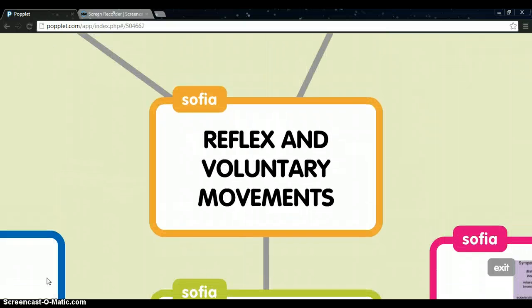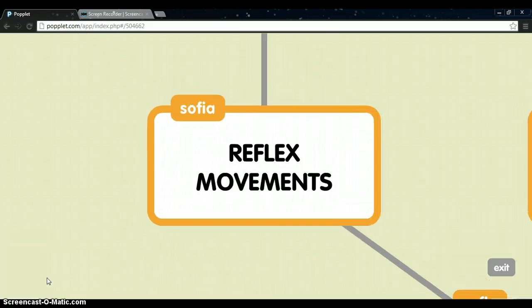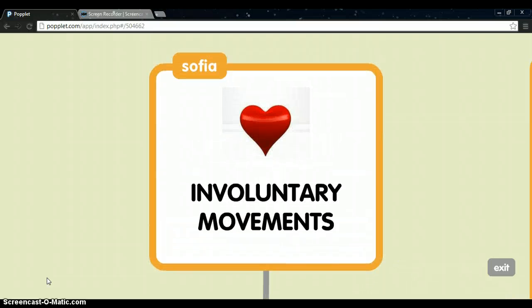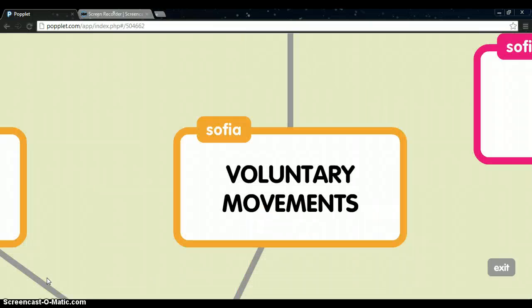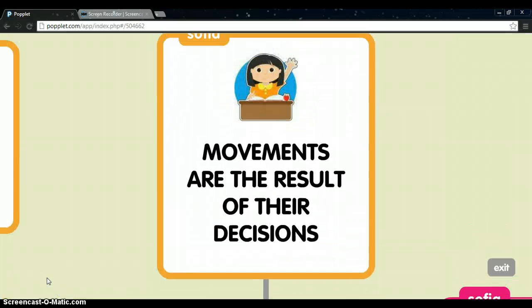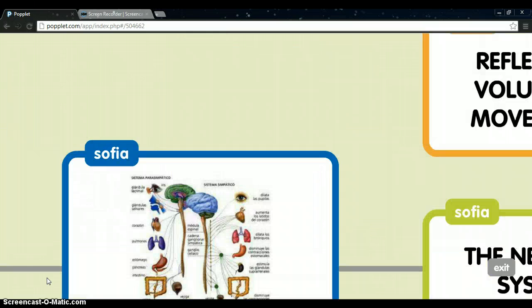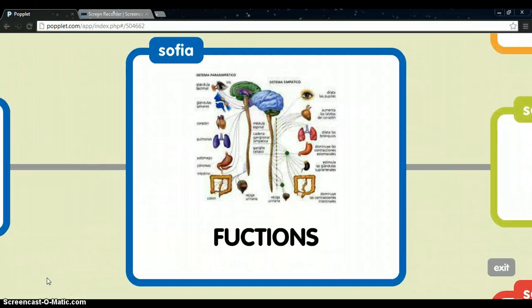You have reflex and voluntary movements. There are two types of movement. Reflex movements. These are involuntary movements in response to external stimuli, like the heart that palpitates all the time. And voluntary movements. These movements are the result of our decisions. You can see the photo where one girl raises her hand. Next, we have functions.